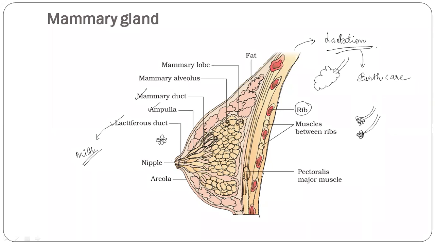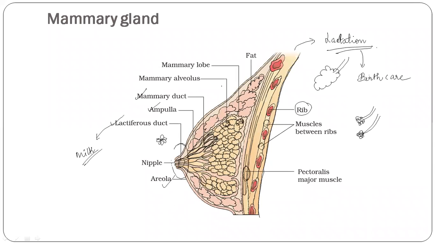Then there is the nipple, from where the baby can suck out the milk. And then there is the areola. The areola is a brown-colored area, a ring-like structure around the nipple, and we call it the areola.